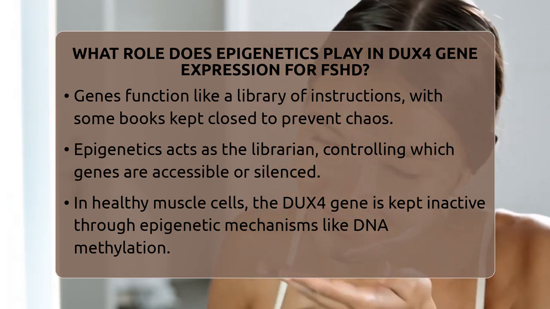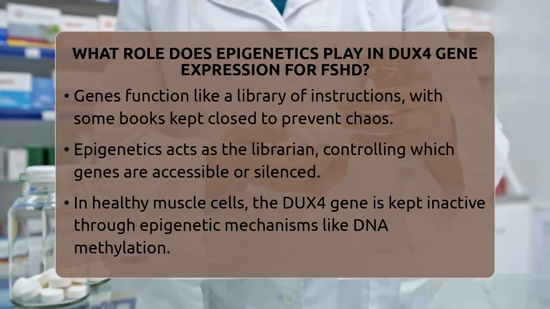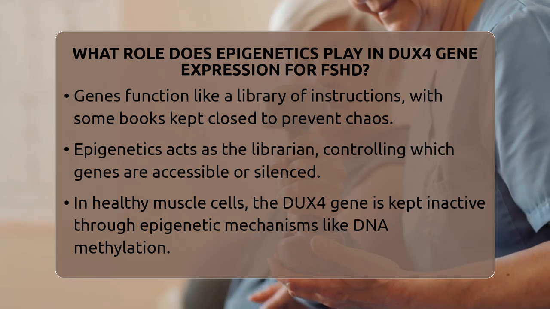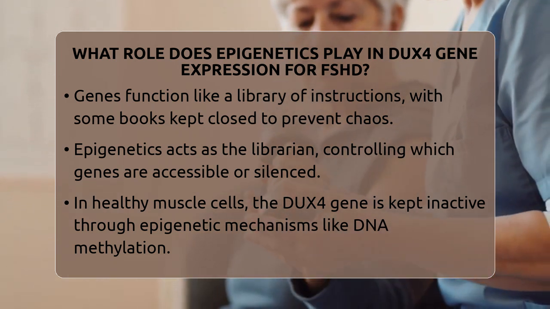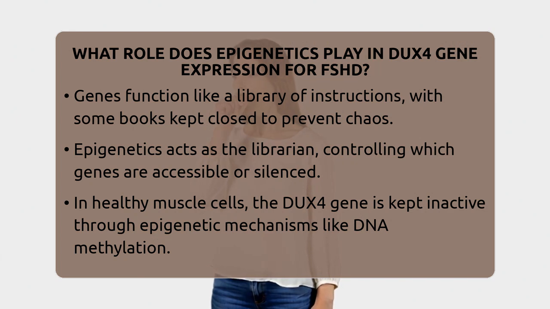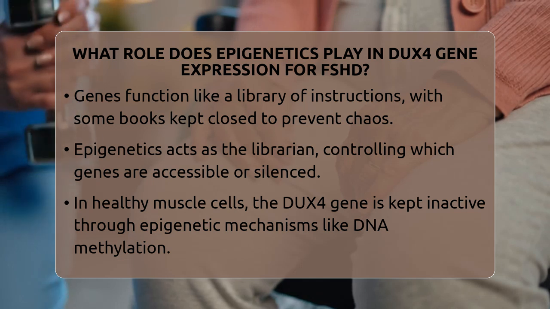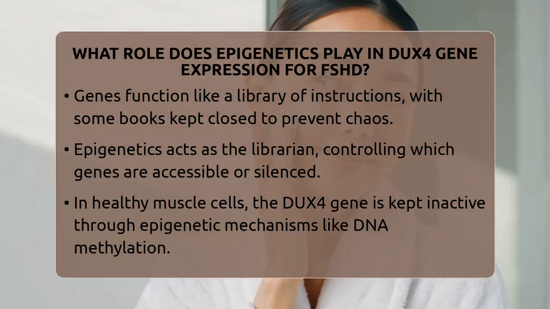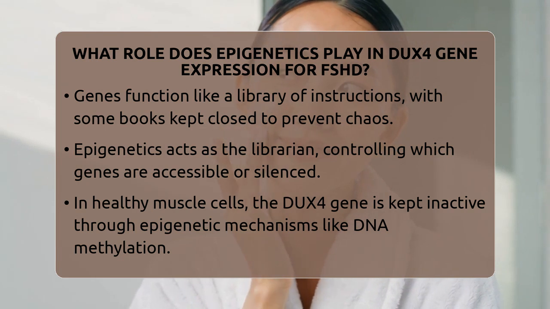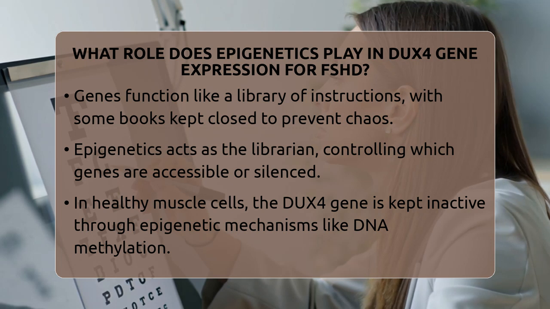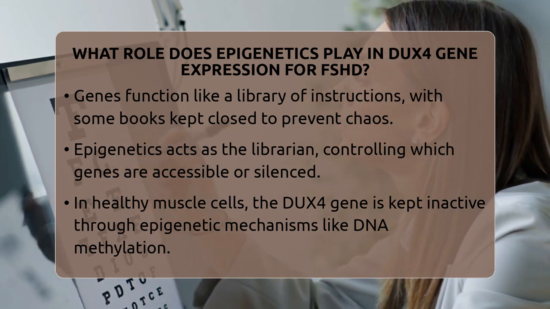In healthy muscle cells, the DUX4 gene is one of those books kept firmly closed through epigenetic mechanisms. It's located in a region called the D4Z4 repeat array on chromosome 4. Normally, this area is tightly packed into a repressive form of chromatin, with chemical tags like DNA methylation acting as the librarian's tools to keep DUX4 silent. This prevents the production of the DUX4 protein, which can be toxic if expressed in muscle tissue.